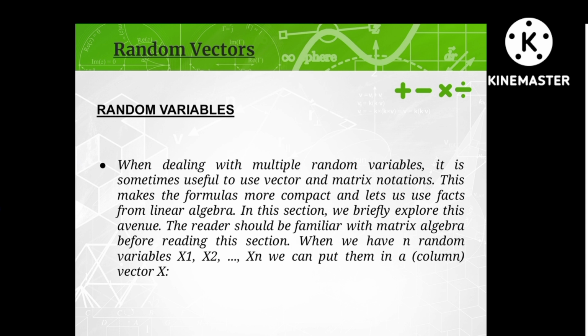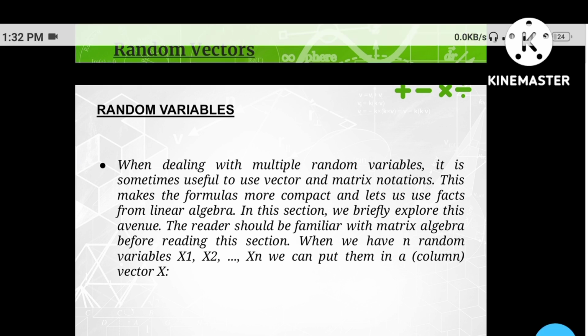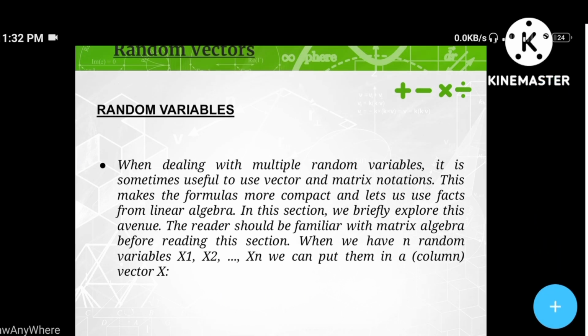Here the first slide in my PPT was random vectors. You should first understand what random vectors and random variables are. I will try to explain in detail what random variables are. As you can see on my screen, when dealing with multiple random variables, it is sometimes useful to use vector and matrix notations. This makes the formula more compact, and lets us use facts from linear algebra. In this section we briefly explore the avenue. The reader should be familiar with matrix algebra before reading this section.